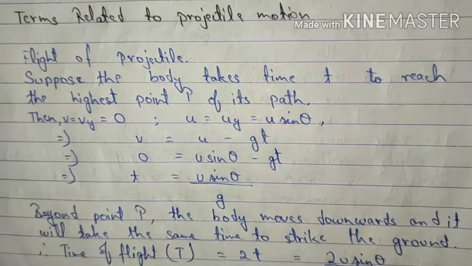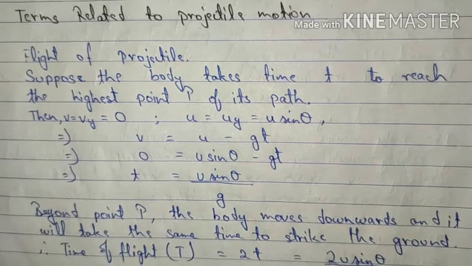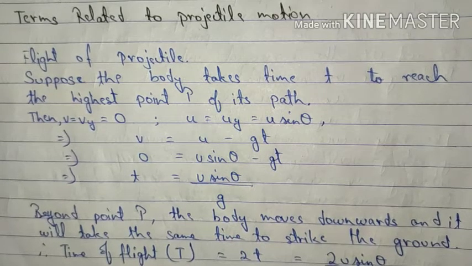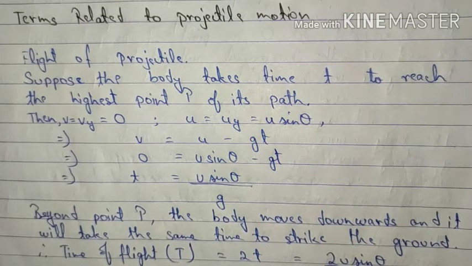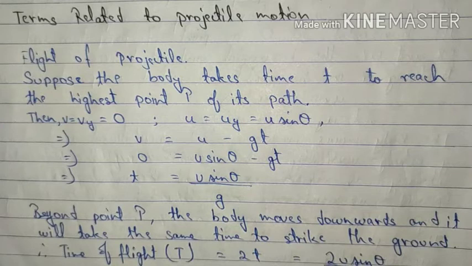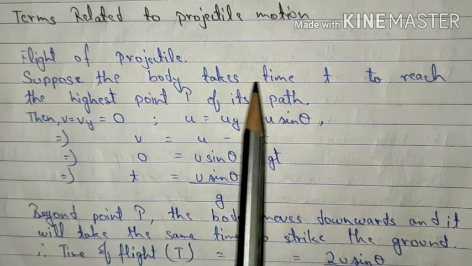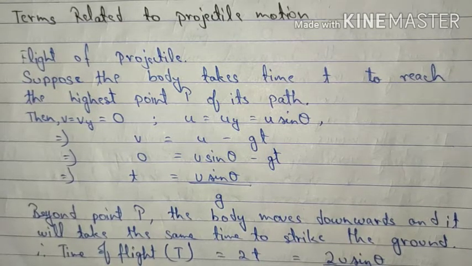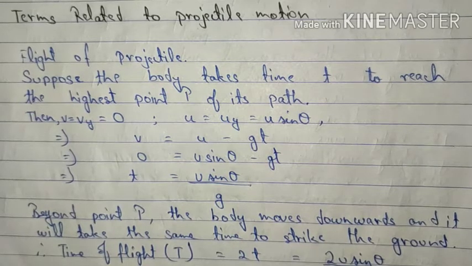Let's move further and study some of the terms related to projectile motion, which I already told you in the graph. We are going to see how we can find their values. First one is the time of flight of the projectile. I already told you that the total time taken in the course of projectile motion is known as the time of flight. Suppose the body takes time t to reach the highest point P of its path. In traveling from point O to point P, the highest point, the body takes time small t.